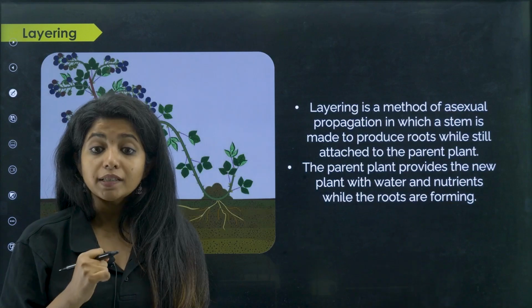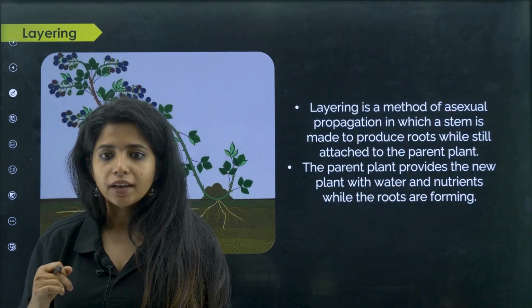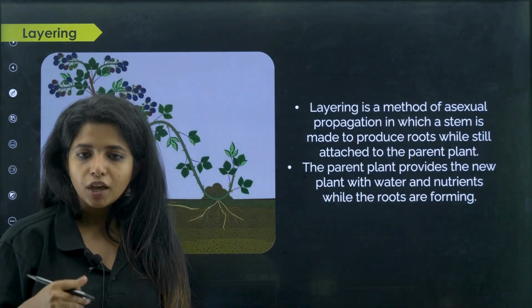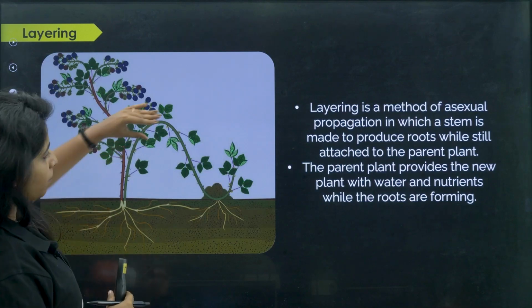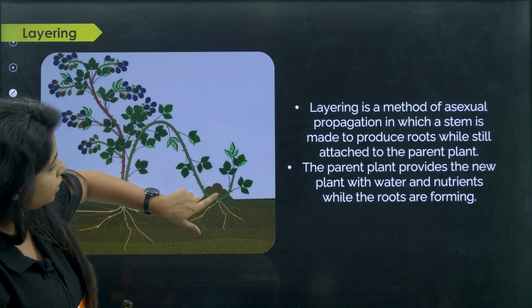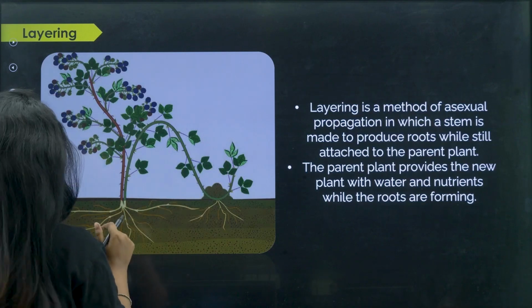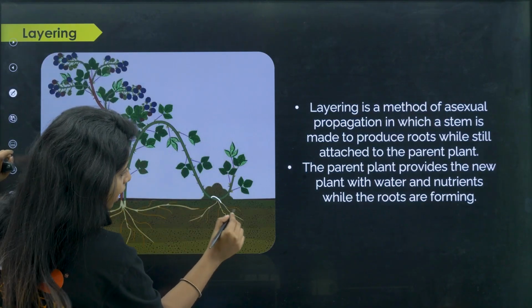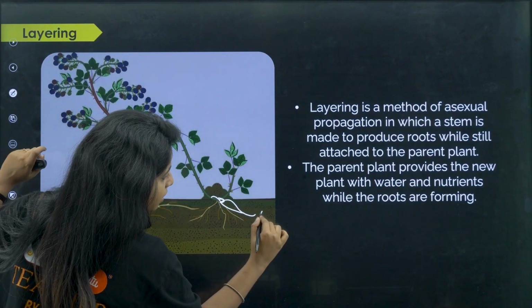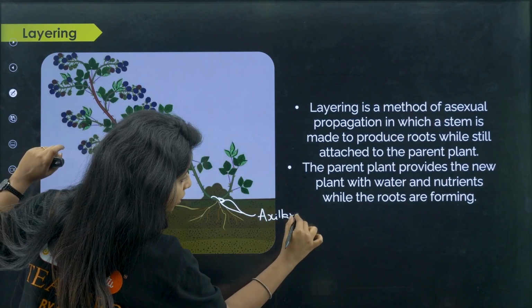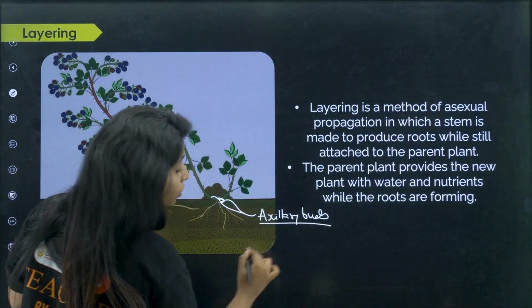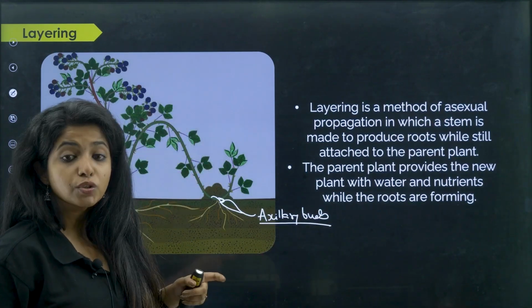Okay, now you have something that is known as layering. What is layering? For example, you have a jasmine plant. What happens in the jasmine plant? You take a branch of it, you dig it under the soil, but you have to make sure that this branch that you are digging has small axillary buds over here. And what are axillary buds for, children? They are going to give rise to a whole new plant. So this is known as layering.